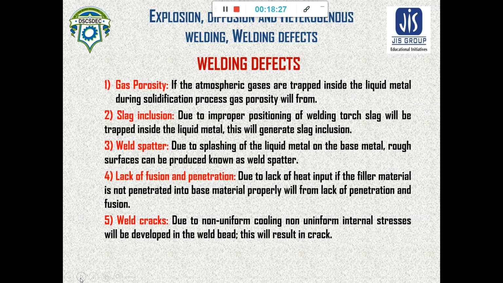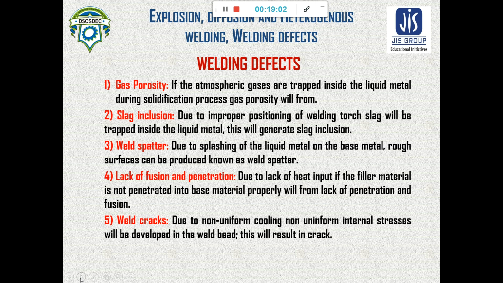Welding defects are mainly due to lack of operator skill, due to high or low voltage in the arc, due to improper alignment, due to improper edge formation. There are many reasons, but the result is we will have some bad quality of weld. What do you mean by bad quality? Some of the problems are that the welding shape will not be there, and the strength will not be available there.